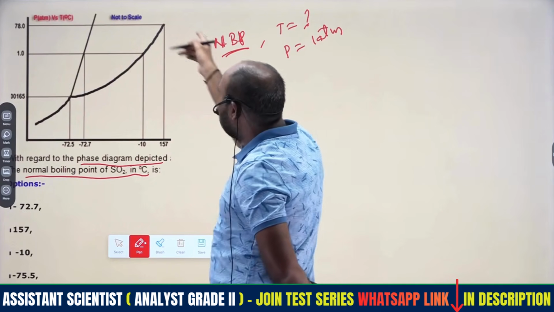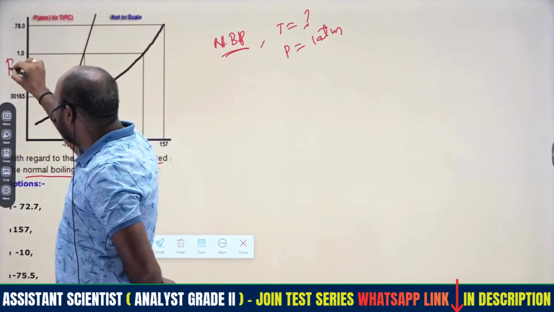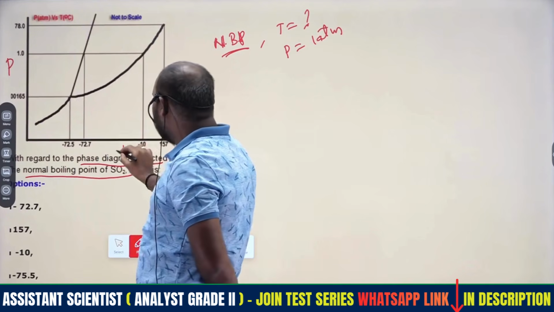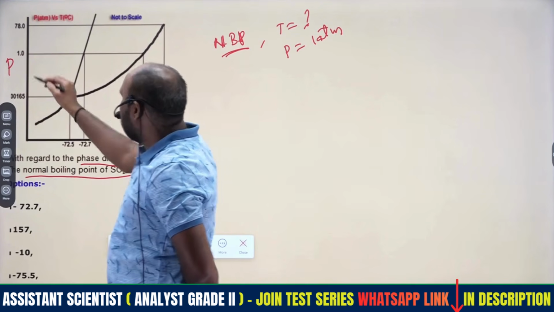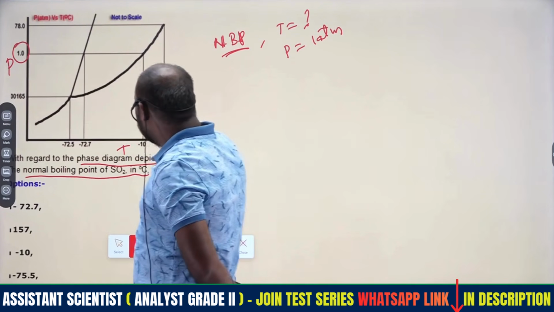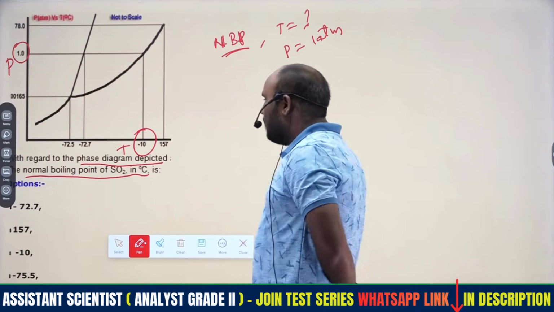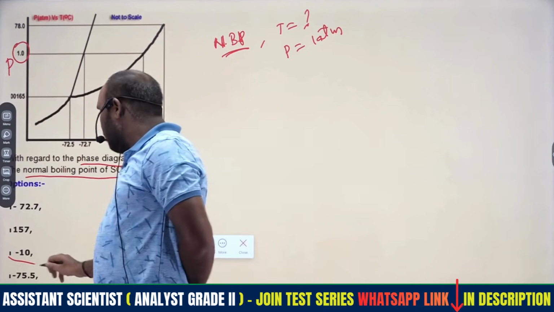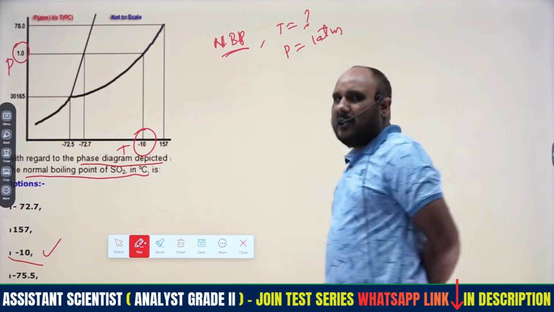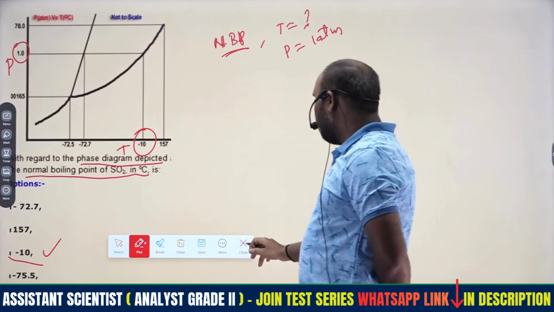The pressure is on the right-hand side and the temperature is on the x-axis. Where the 1 atm pressure is, the corresponding temperature is minus 10 degrees centigrade. Therefore this is the answer. We get it directly from the concept only.